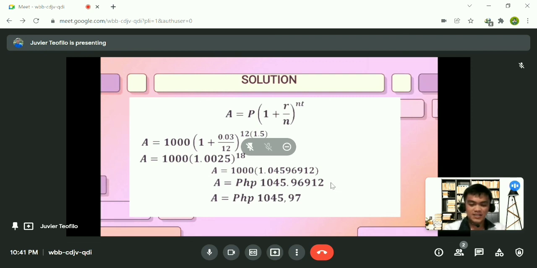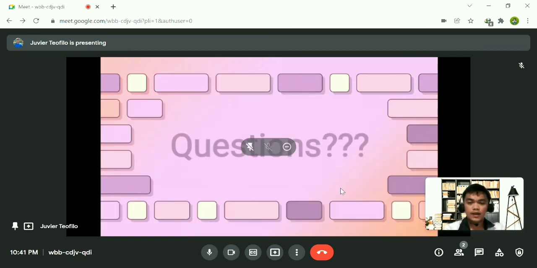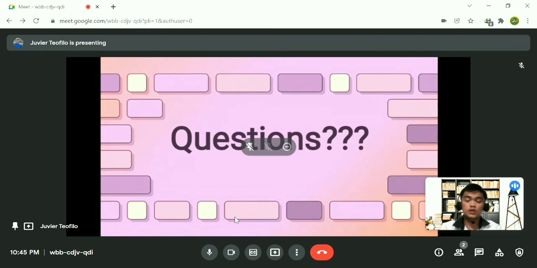Thank you so much. Before I entertain questions and clarifications, let's have a recap first. Compound interest is when interest comes on the interest. Compound interest has two formulas. One is A is equal to P times the parentheses of 1 plus r over n to the power of nt.